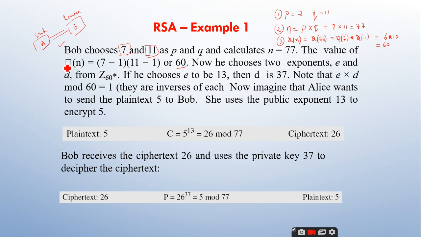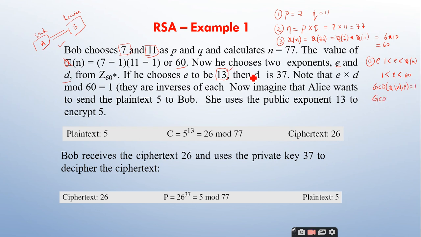So phi of n has been calculated here. Now he chooses two exponents E and D. First he has to choose E. He chooses 13. As I told, he has to choose E in the range 1 less than E less than phi of n. So he has to select one number between 1 and 60. But the GCD of phi of n comma E should be 1, that means they should be co-prime.